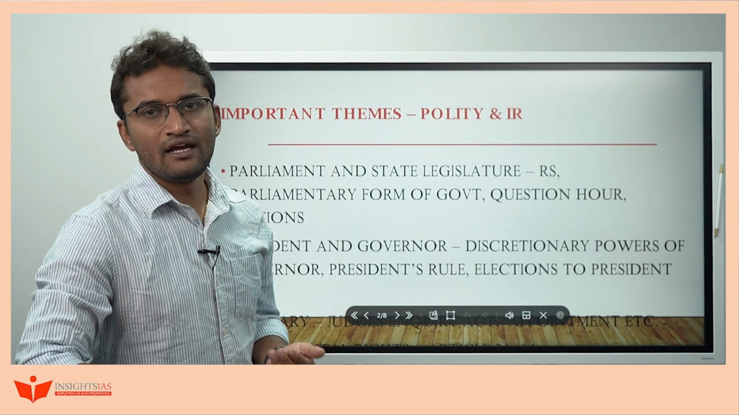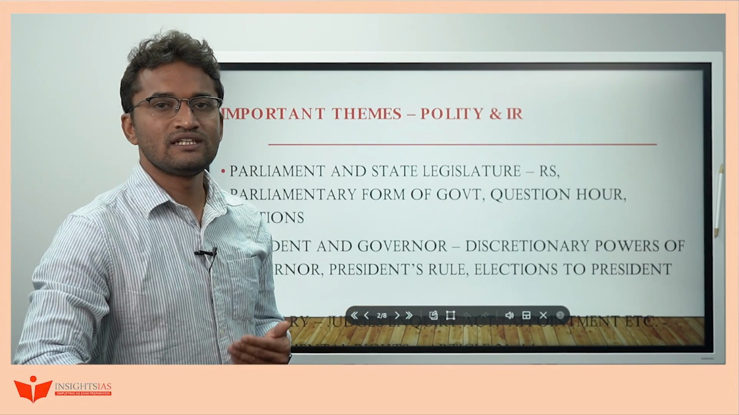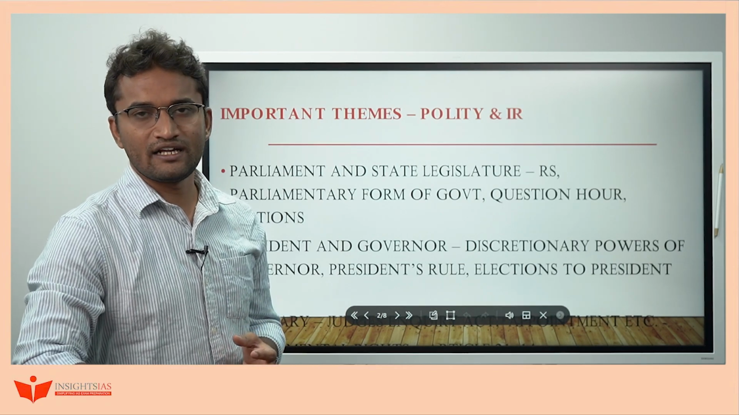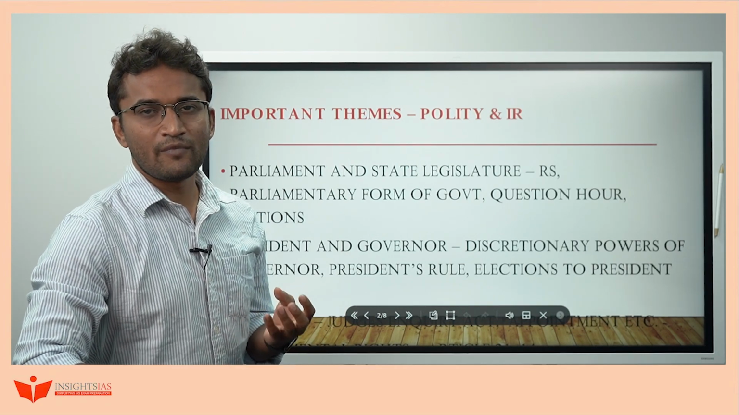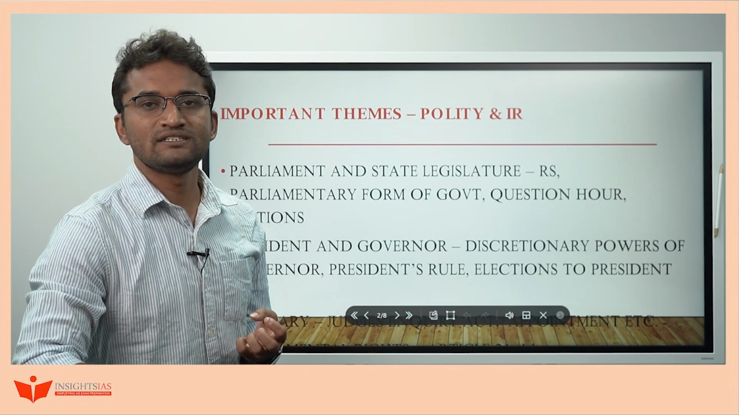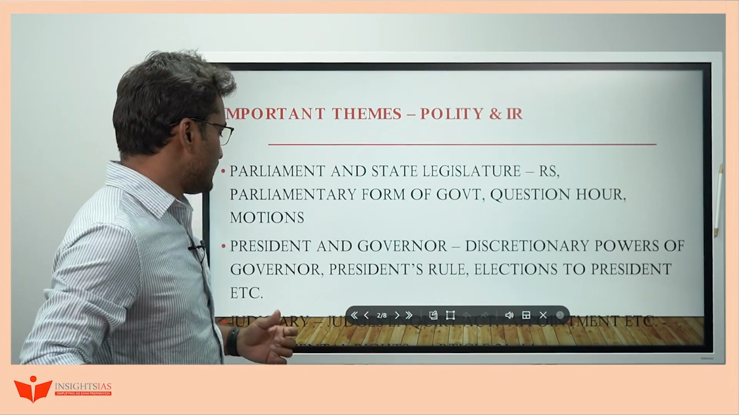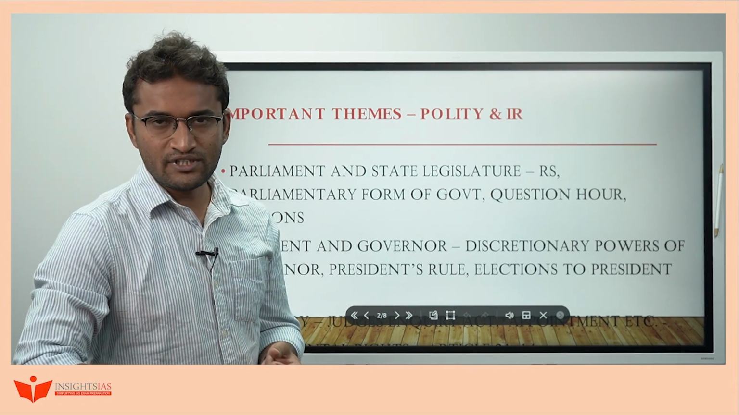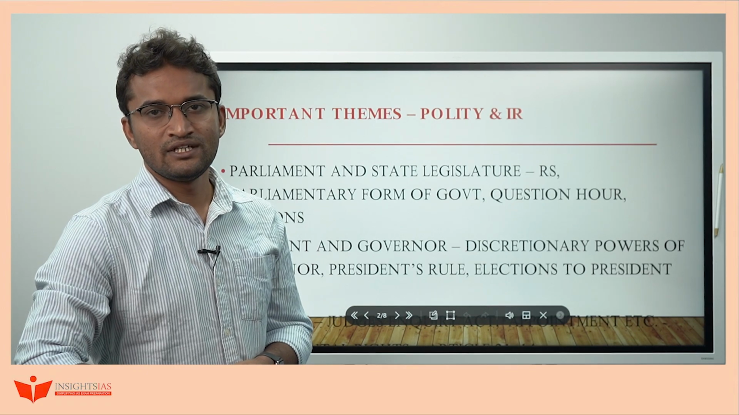And the governor, especially president's rule, has been asked by UPSC almost every alternate year. The governor has more discretionary power compared to the president. Likewise, try to understand some of the important elements. The next part is the judiciary. In 2021 itself, we got 2 questions on the judiciary.